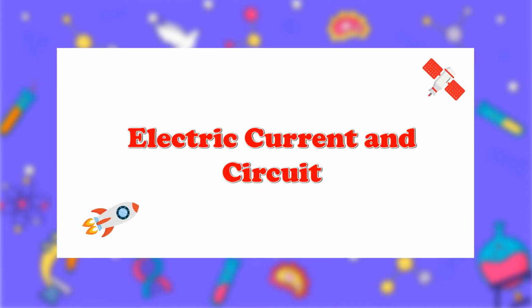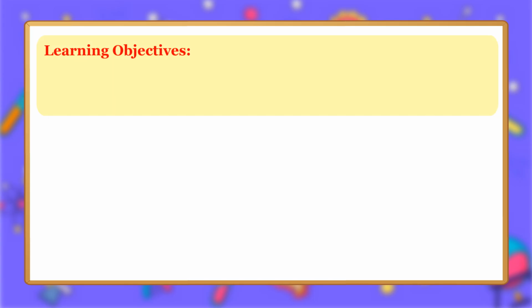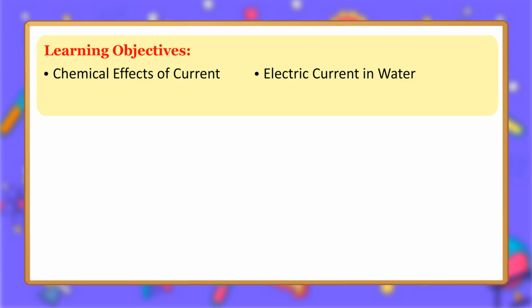Electric current and circuit. Learning objectives. Chemical effects of current. Electric current in water. Electric current in a solution.